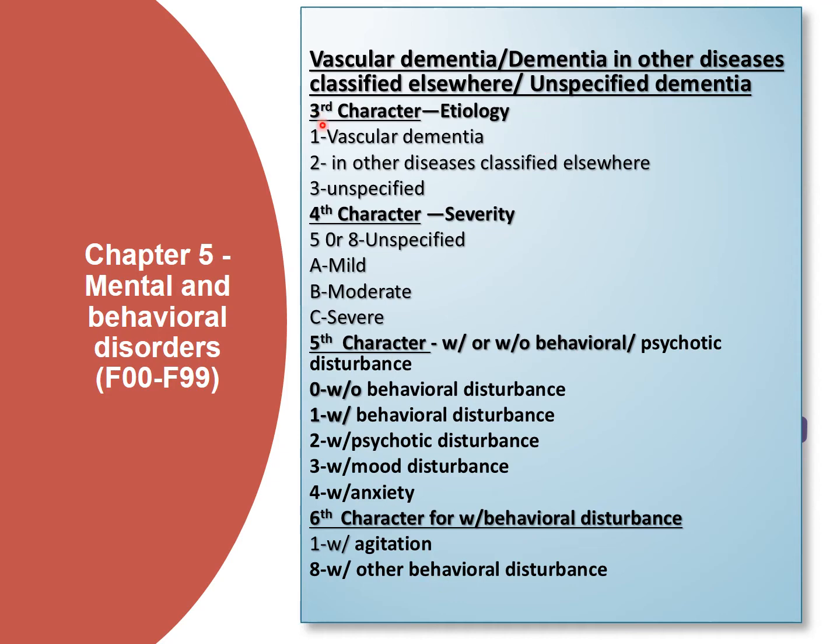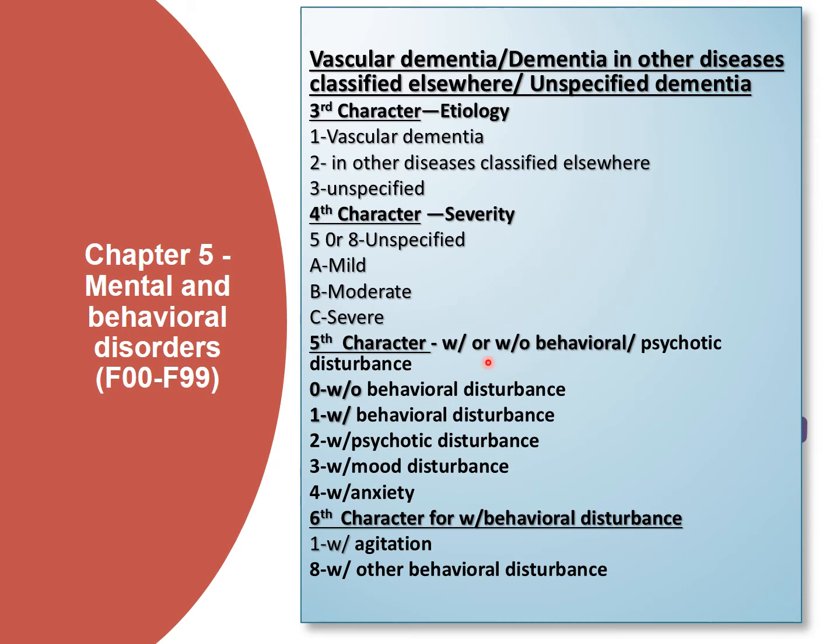Coming to the third character, 1 indicates vascular dementia, 2 indicates dementia in other diseases classified elsewhere, and 3 indicates unspecified dementia. The fourth character indicates severity: 5 or 8 for unspecified severity, A for mild severity, B for moderate severity, C for severe stage.